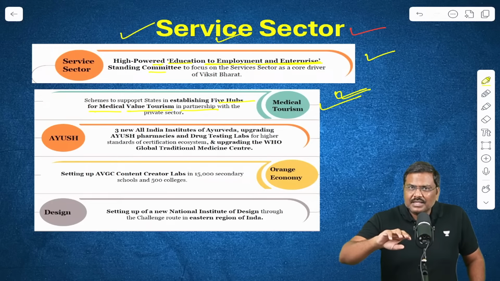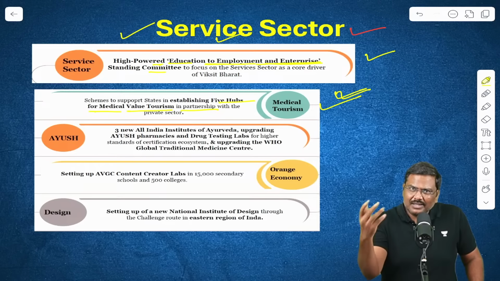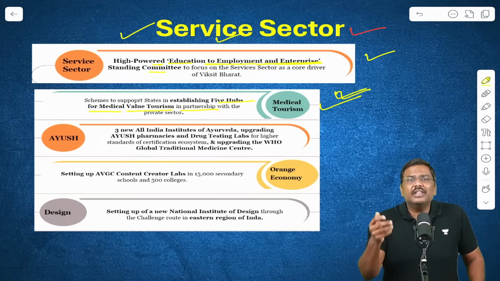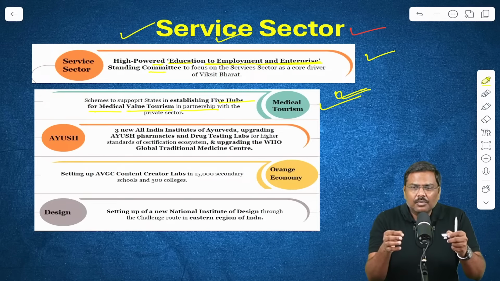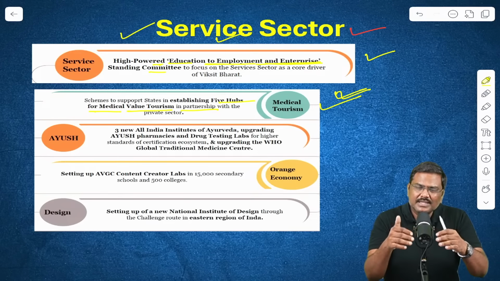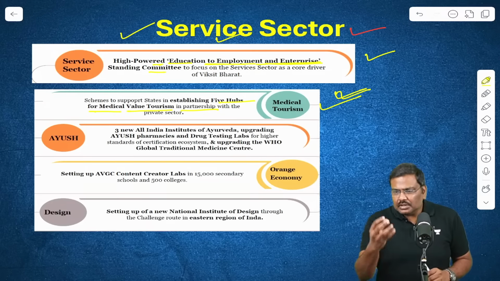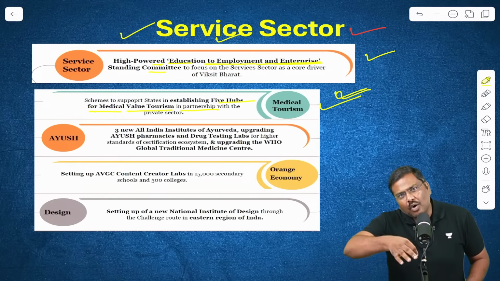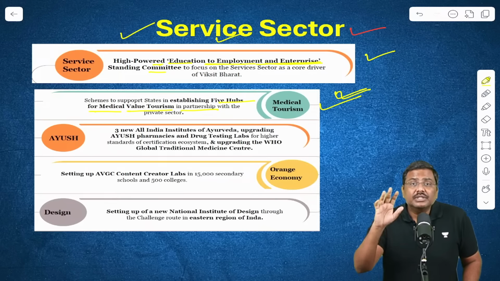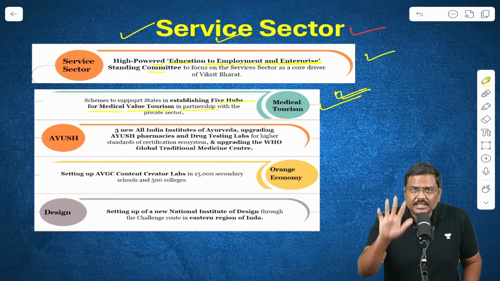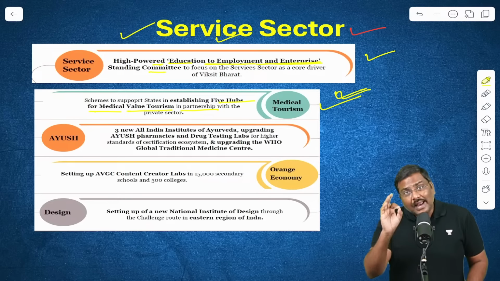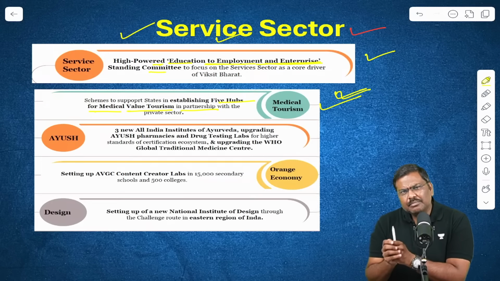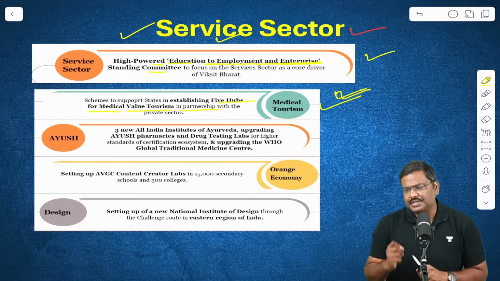You want to get access to the alternative streams of treatment such as Ayurvedic, etc. Right now, you do not get all of these at one place. These ecosystems or hubs will be developed which will provide all of these services. So these will be developed in how many places? 5 places.